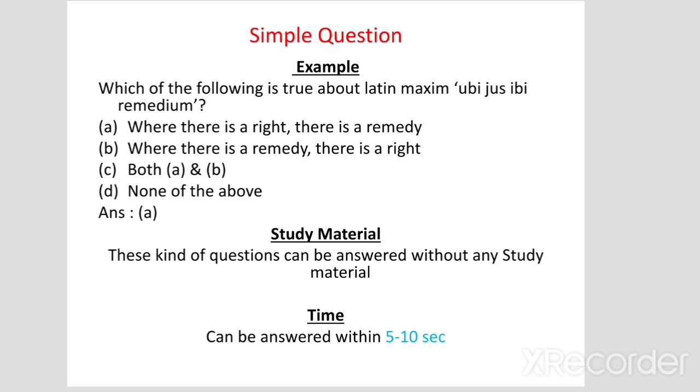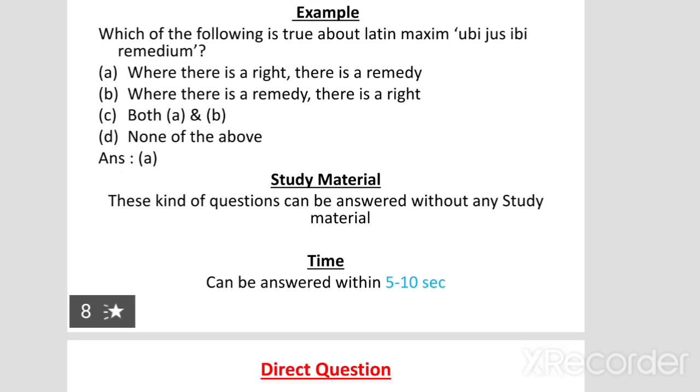So you will get 4 options: where there is a right, there is a remedy; where there is a remedy, there is a right; both A and B; and none of the above. Now you can answer that A is the right answer without referring to any study material, and you're very confident about it. We'll call it a simple question. So what study material is needed for these kinds of questions? No study material needed, because you are very confident about it, and the time taken will be 5 to 10 seconds.